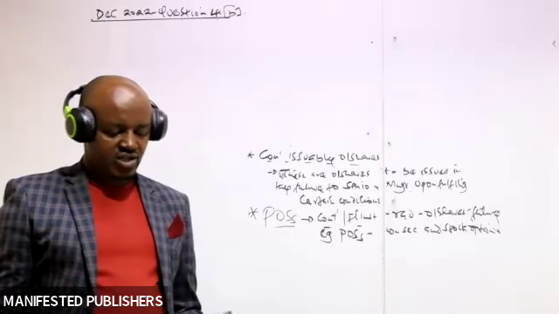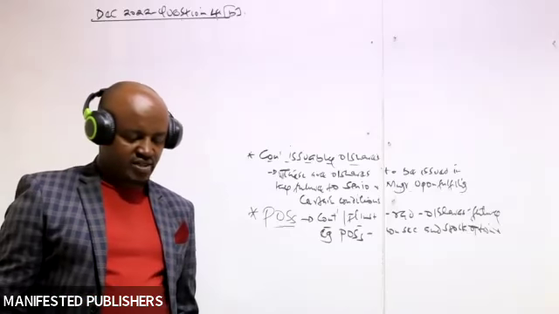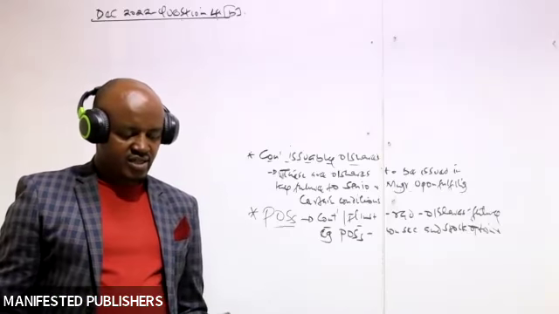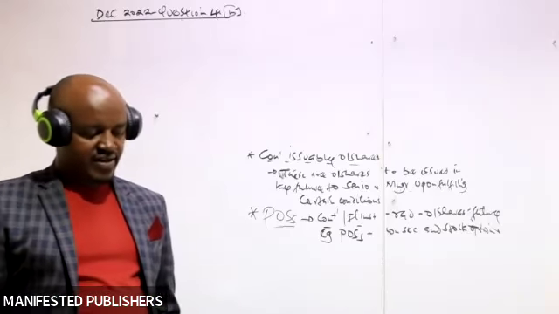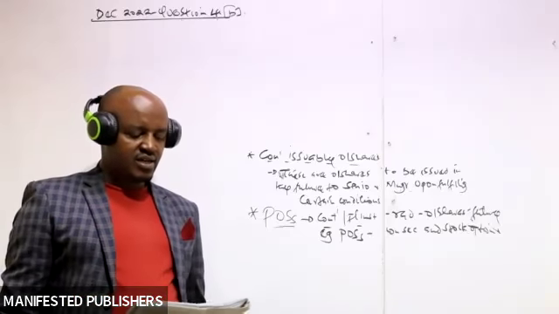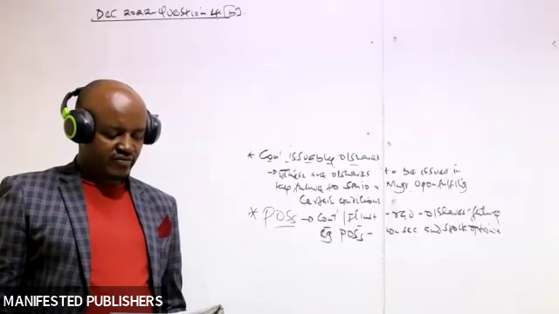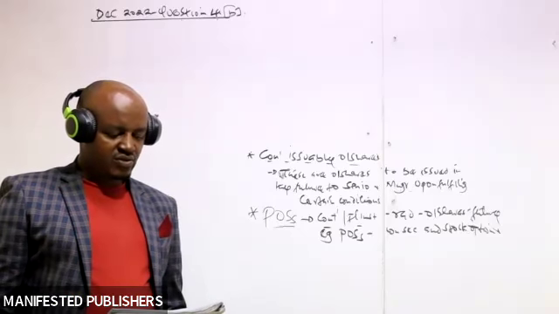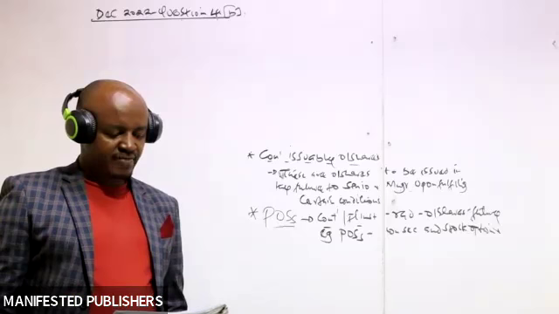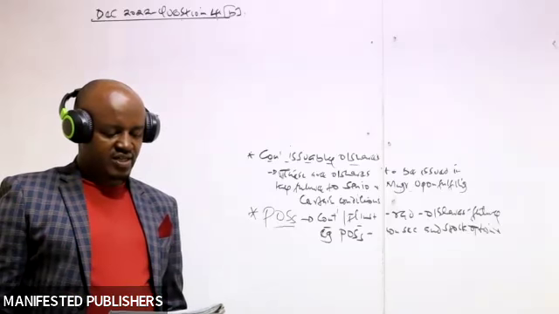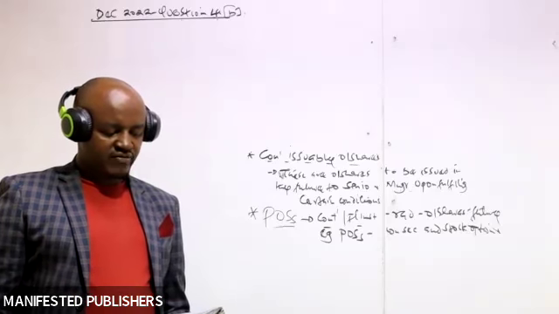1-for-5 bonus issue of ordinary shares to the existing shareholders, utilizing the retained earnings. 3, on 1st December 2021, the company invited ordinary shareholders for a rights issue in proportion of 1-for-4 at a price of shillings 12 per share. The shares were quoted immediately before the rights issue at shillings 15 per share, and the rights were fully subscribed for.